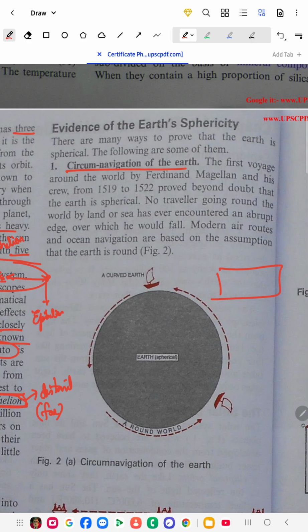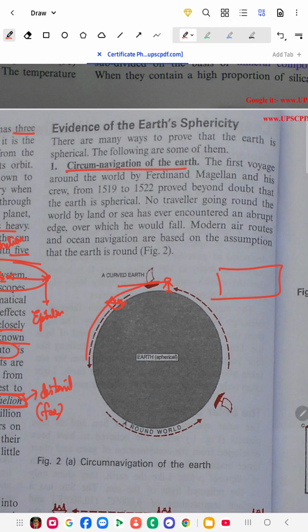When a ship navigates through the sea, after some time you cannot see it. Suppose you are standing here, you can see the ship up to your range of vision. If the ship goes beyond, then you can't see it.